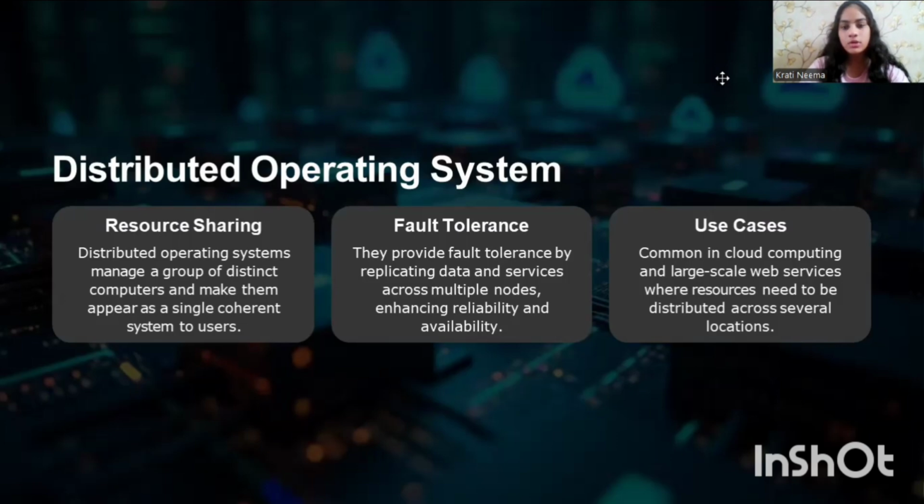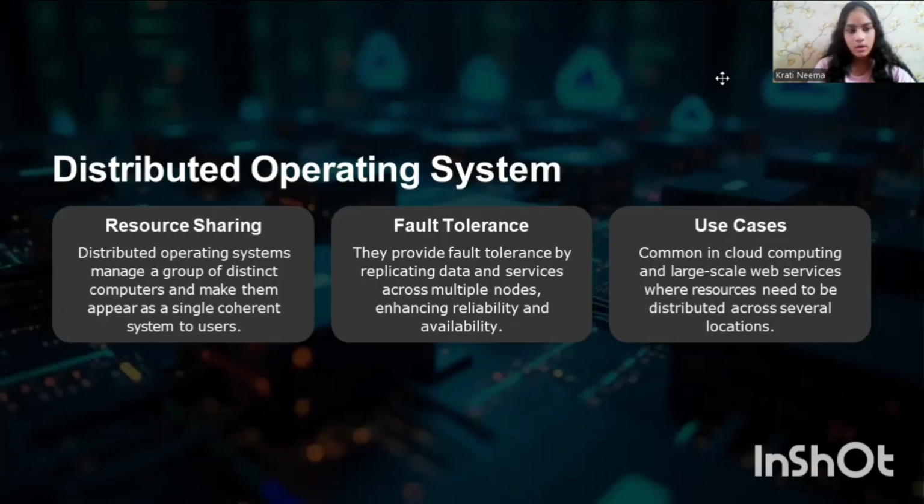Examples of distributed operating systems are cloud services like Microsoft and Google Cloud, then distributed databases. Some real life examples are the Google search engine infrastructure. It uses thousands of servers working together as a distributed system to handle search queries from all over the world.